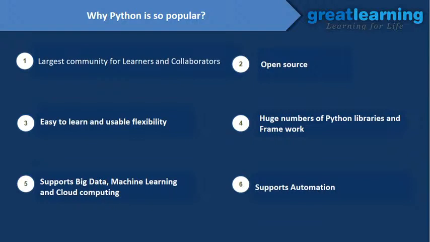It has a huge number of Python libraries and frameworks you can use in your project. You don't need to write the code from scratch. Python supports big data, machine learning and cloud computing, all the new upcoming technologies which are booming, all are supported by Python, right? And Python also supports automation.